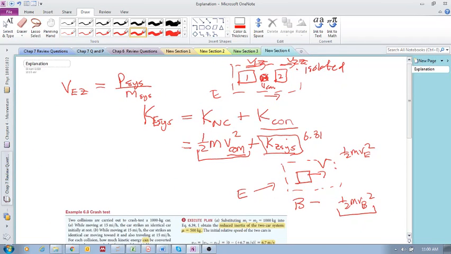is this part. And it's based on this velocity of the center of mass, which is different in different reference frames. So this non-convertible part does change in different reference frames.